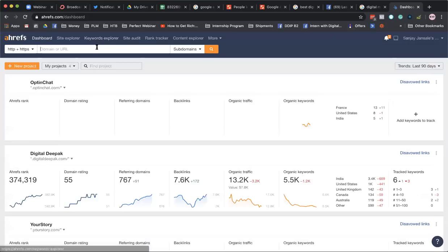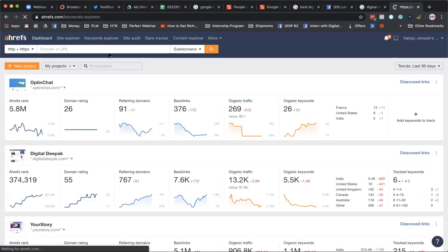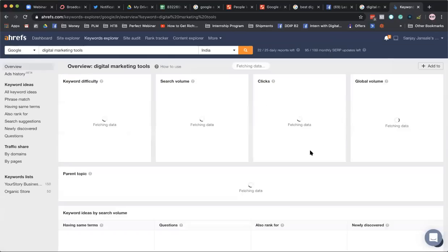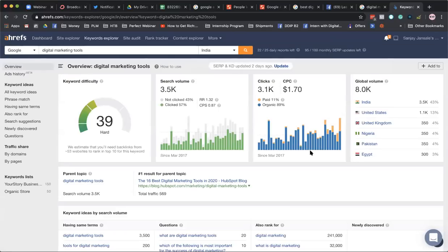And here you can see there is a thing called Keyword Explorer. This tool helps me understand the search volume for all the keywords that are being searched for. Let me search for digital marketing tools. When I search, you will be able to see the keyword difficulty and the search volume.